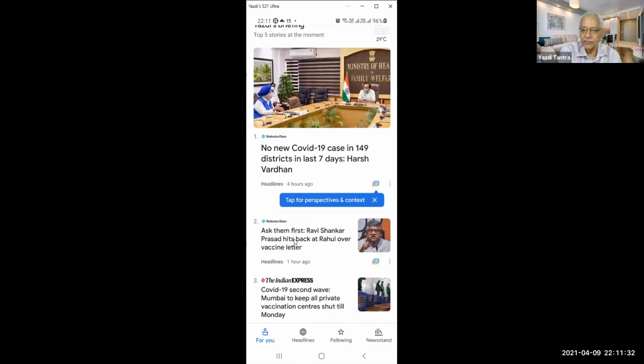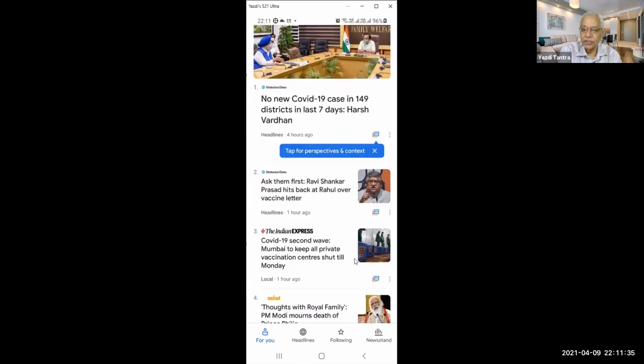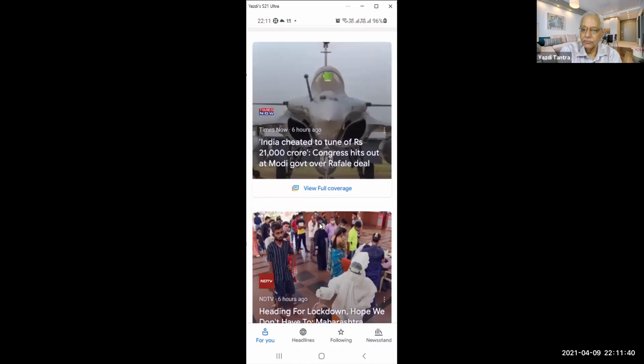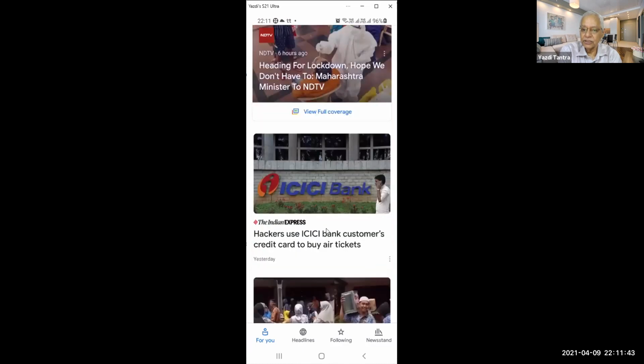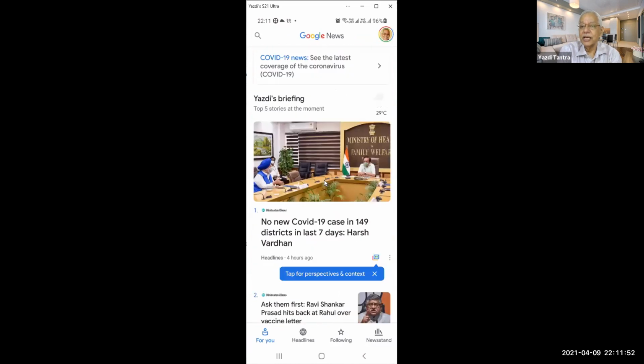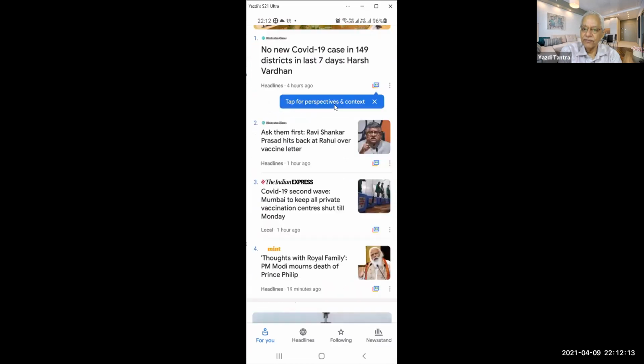This is from Hindustan Times, this is from Indian Express, this is from Mint, this is from Times Now, Indian Express. So I get an overview of the news. I don't rely on any one, because in today's time everybody's news is biased. So before I read the news item, I see who is writing it, and then I know how much to believe it and what slant it will have and what slant it will not have, etc. So I always like to see my news on Google News, where I get a variety of inputs.